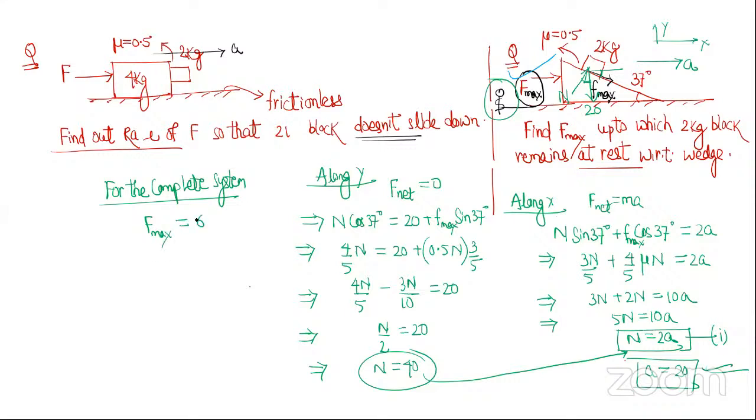Wedge's mass was not given, so let the mass of this wedge be 4 kg. So F is 6 into A, that is 6 into 20. The answer should be 120. How many of you understood this? Raise your hand.